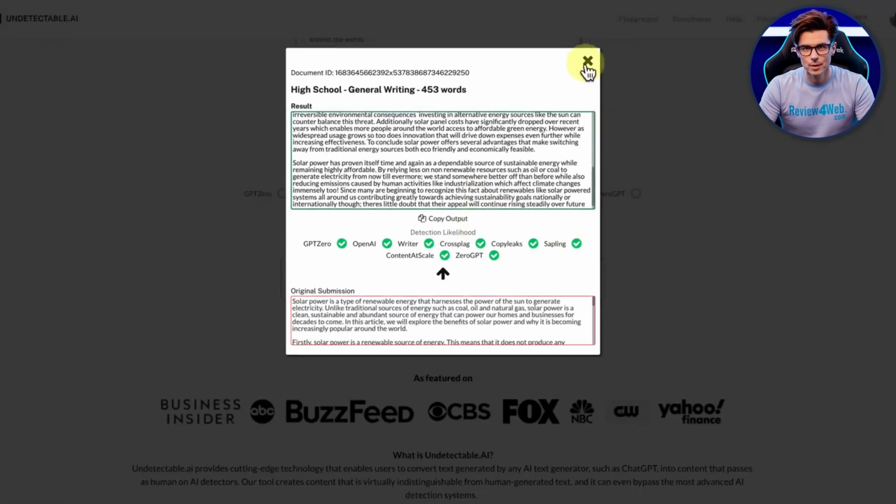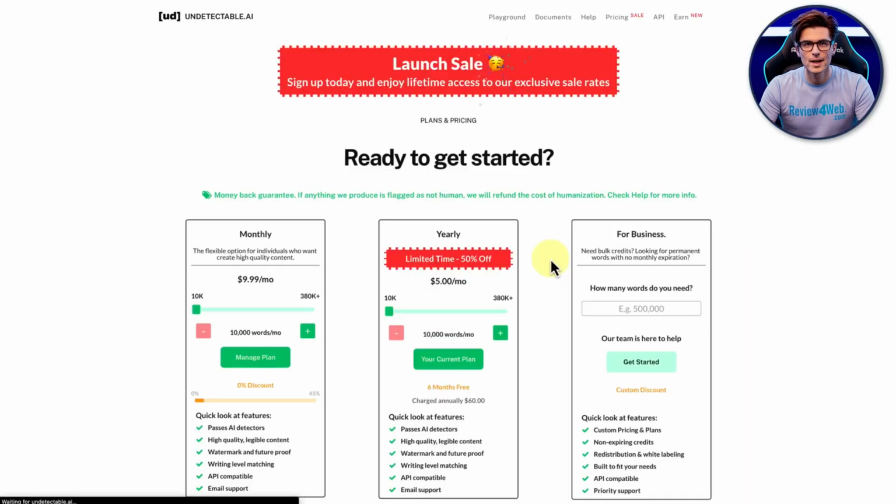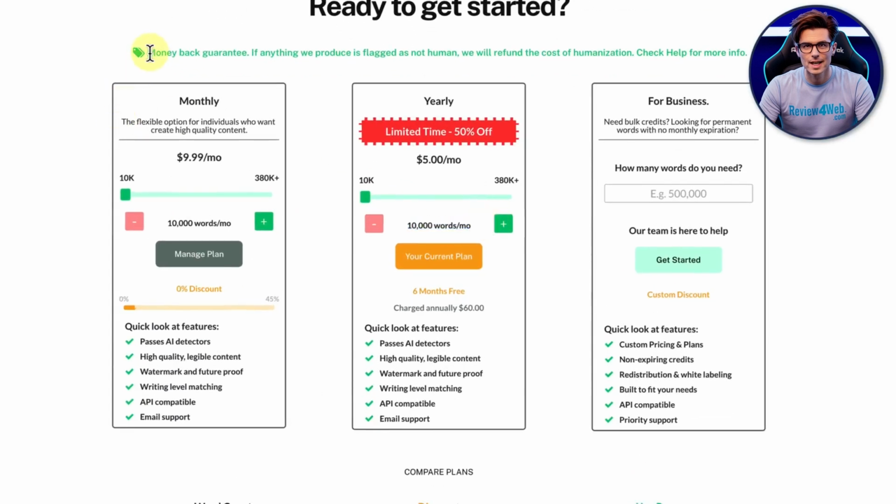Now let's just go through the pricing. I've actually signed up for a whole annual account now because it's so cheap. If we go to pricing, there you go. If you do it yearly, it's like $60 for a year. And you get 10,000 words per month to rewrite. So it's very, very cheap. And as it says there's a money-back guarantee. If anything they produce is flagged as not being human, we'll refund the cost of humanization.